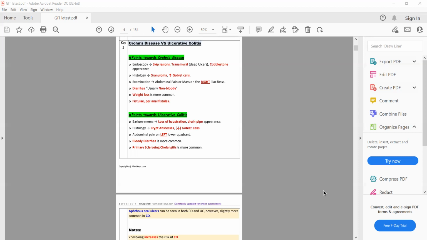Then there is the third symptom, oral ulcers. Remember that oral ulcers can be seen in both Crohn disease and ulcerative colitis, but it is more common in Crohn disease.